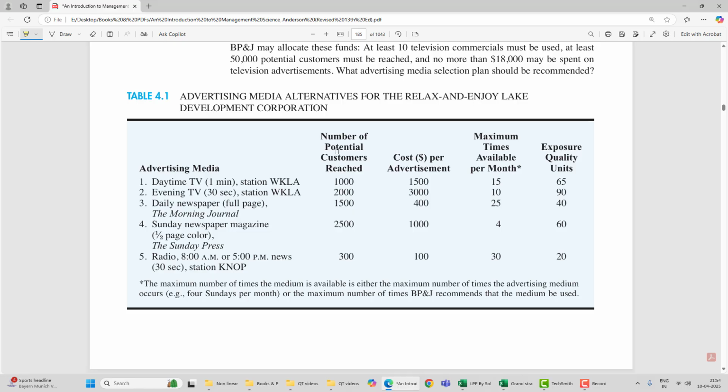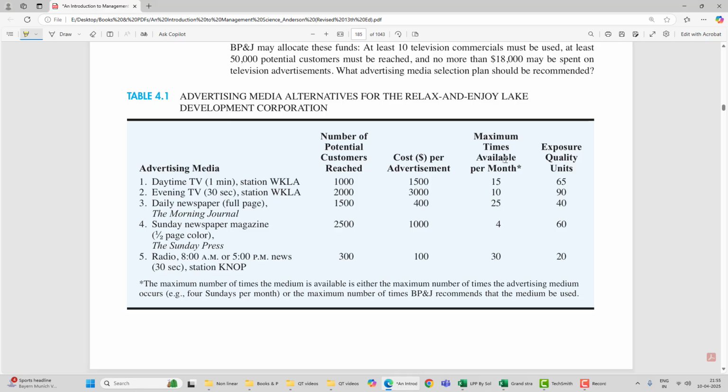The first column is the number of potential customers reached. So daytime reaches 1000, radio reaches 300, newspaper reaches 2500. The second column is the cost in dollars per advertisement.